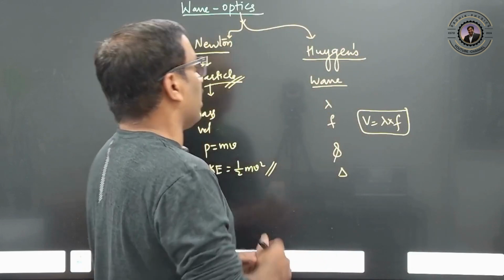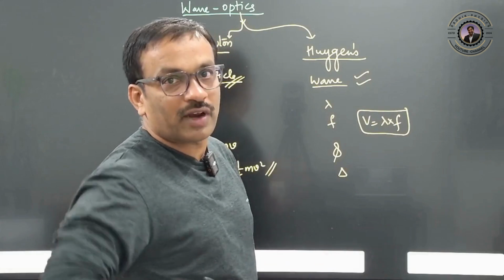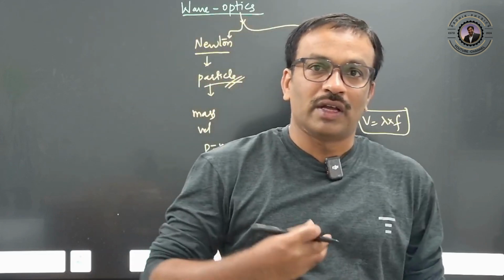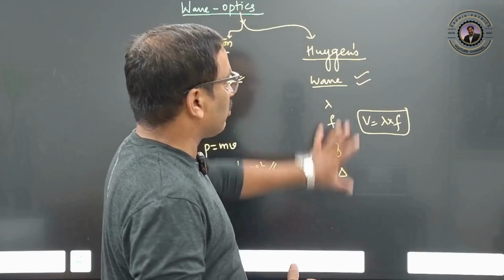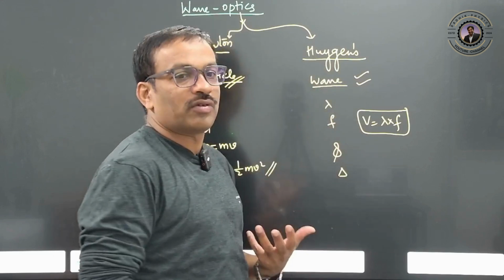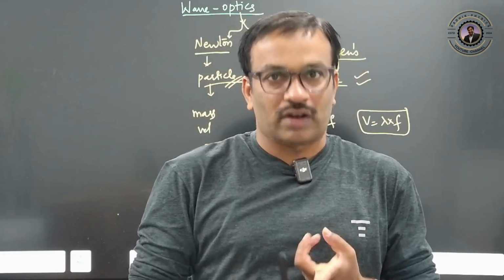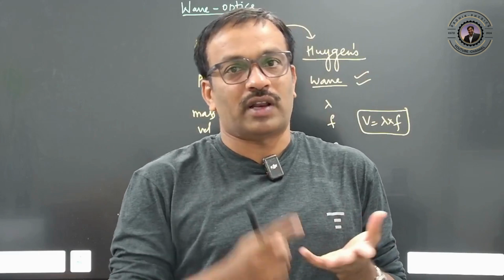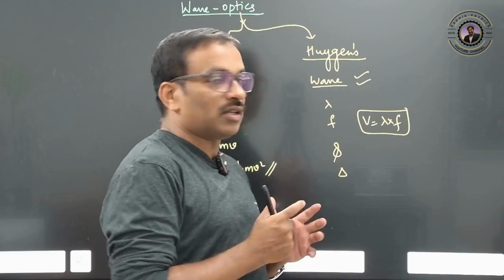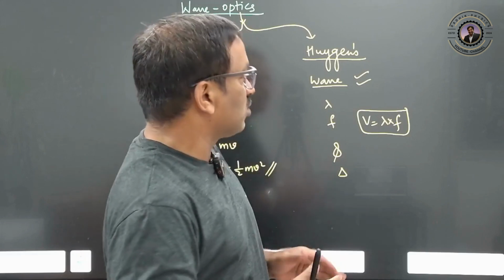Huygens explained reflection, refraction, interference and diffraction. These are the four things he could explain with the help of wave nature, most of the properties. But the photoelectric effect he would not have been able to explain with wave nature. Light shows all these properties: reflection, refraction, interference, diffraction, polarization, photoelectric effect, Compton effect. Reflection, refraction, interference and diffraction were explained by Huygens.